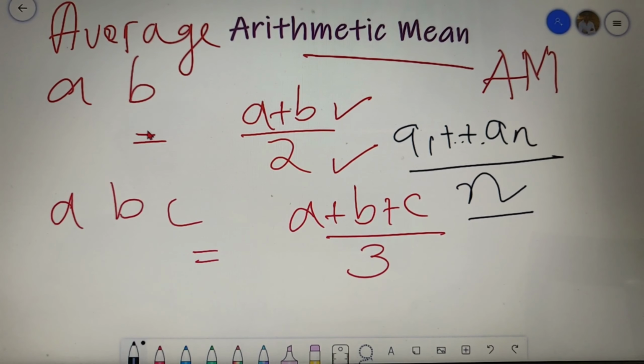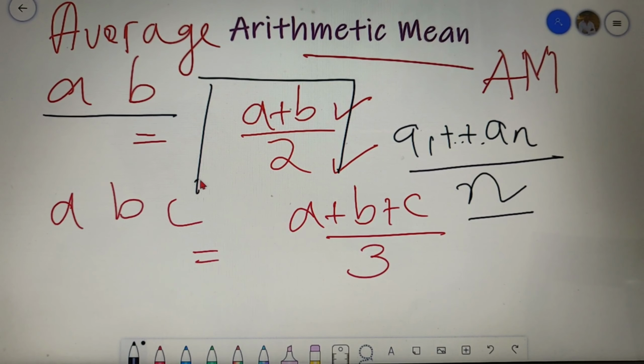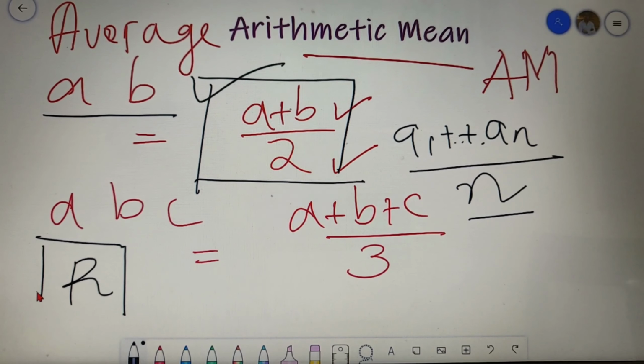In most cases, you will see that you have to find the arithmetic mean of two numbers. So you must remember that the arithmetic mean of two numbers is (A+B)/2. Arithmetic mean is defined for all the real numbers, but it is not defined for imaginary numbers. Now, there is one important point to note: if you are given any set of numbers, be it 2, 3 or n numbers, then the arithmetic mean of all the numbers given will lie between the range of A and B.